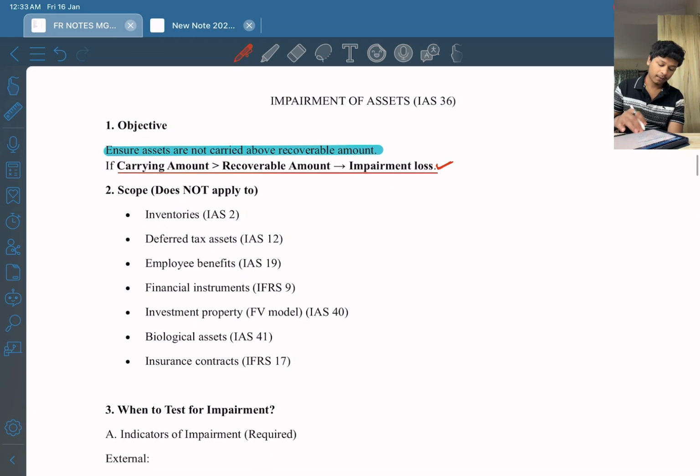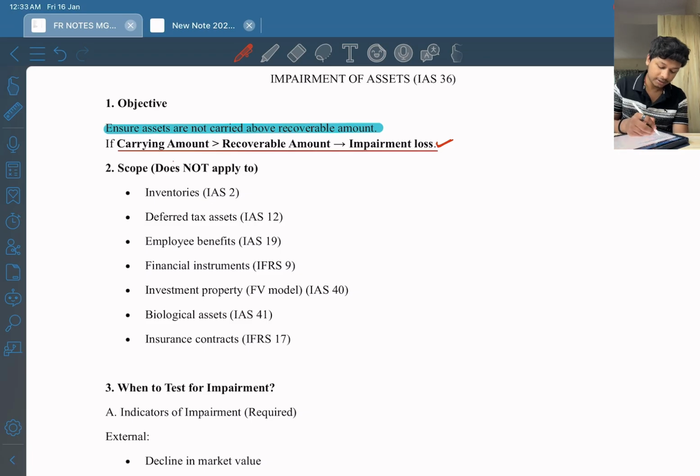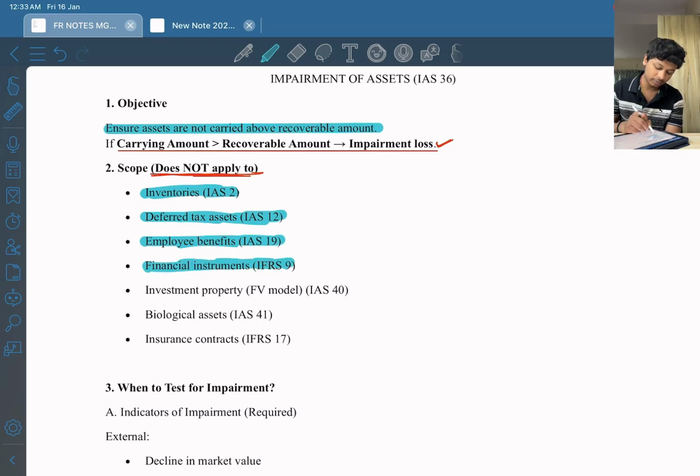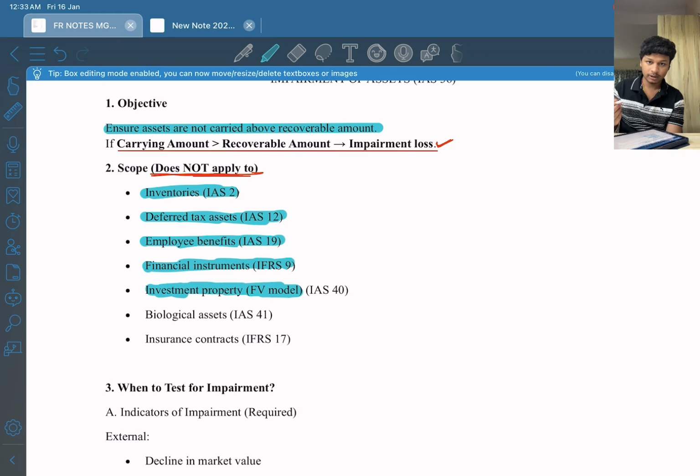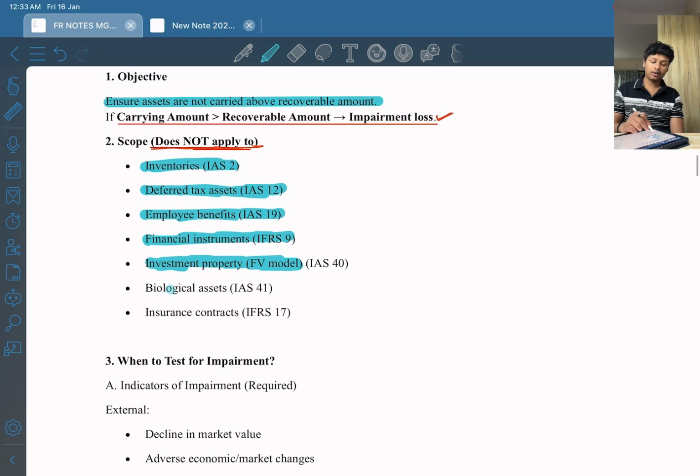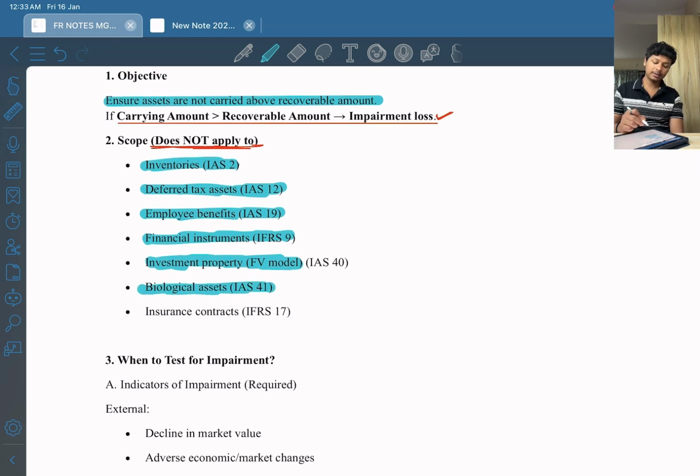Okay, so what are the scopes? It does not apply to inventories, right? It does not apply to deferred tax asset. It does not apply to employee benefit. It does not apply to financial instruments. It does not apply to investment property at fair value model. Remember that it does not apply to fair value model, but it applies to cost model. Okay, it also does not apply to biological assets. It also does not apply to insurance contracts.